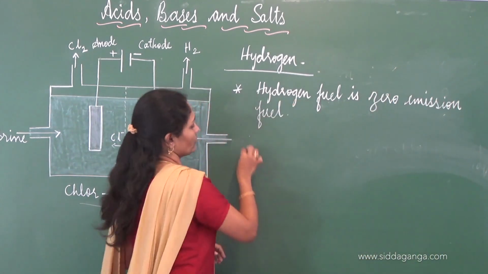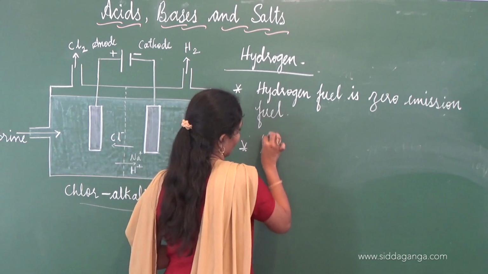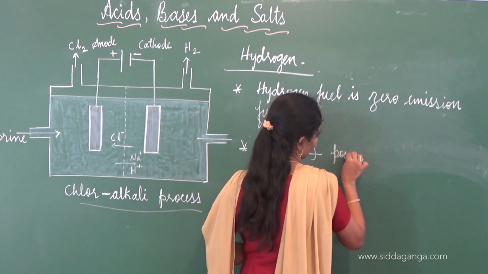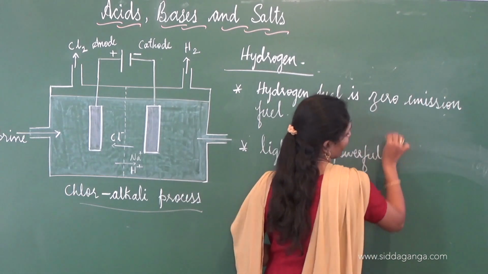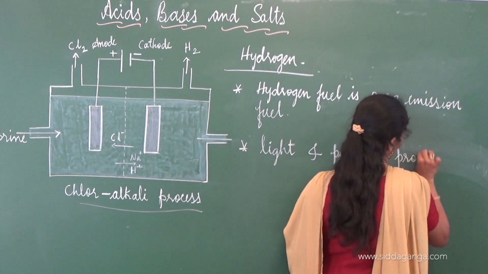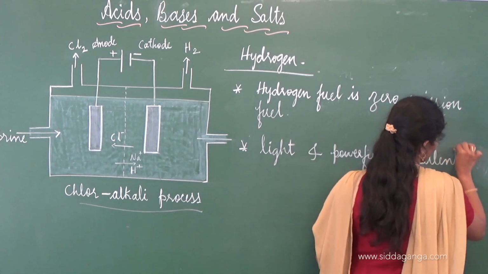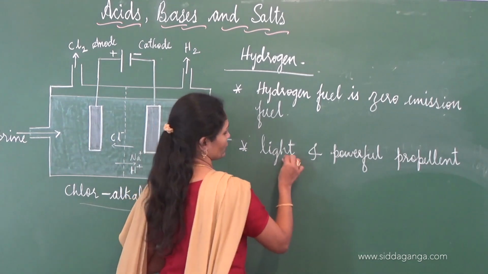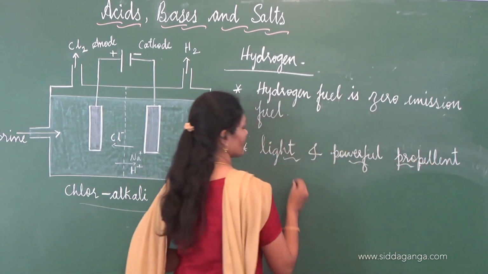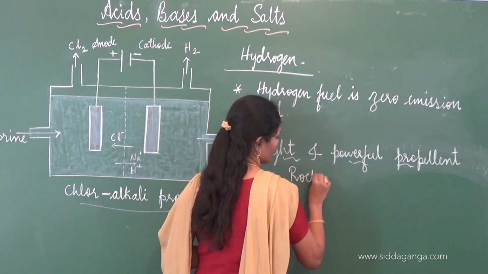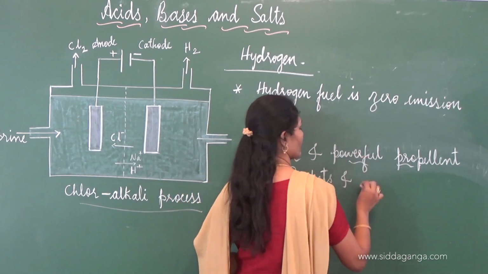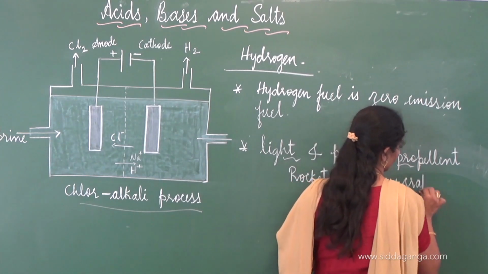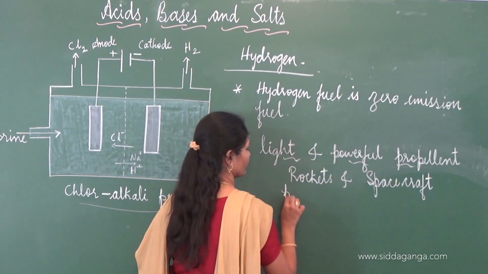And liquid hydrogen, as it is very light and is also a powerful propellant, it is widely used in rockets and spacecraft propulsion. So because of these 2 reasons, it is used in rockets and several spacecraft propulsions.